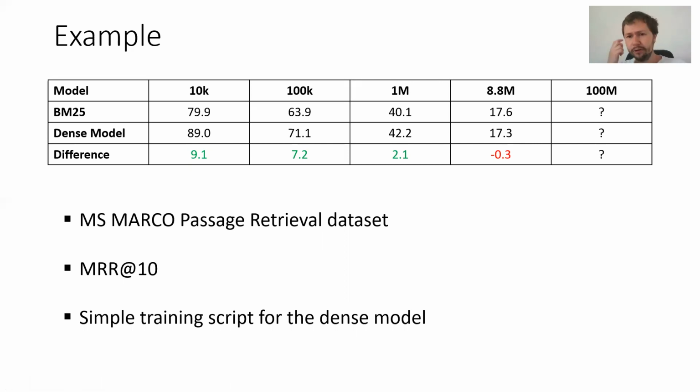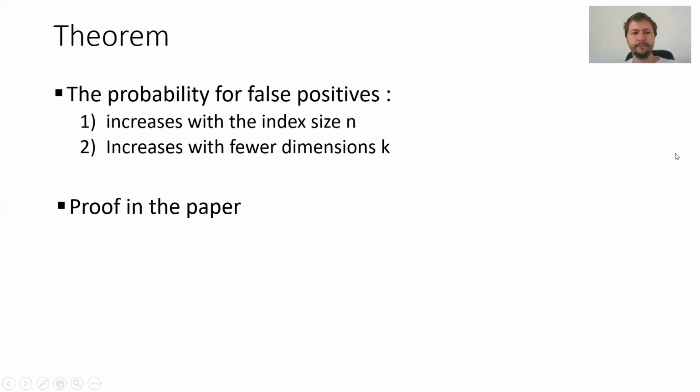And note here, the dense model was a really simple, simply trained model. There exist better models which perform a lot better on these 8.8 million documents and also perform a lot better than BM25. But the question remains the same. What happens when we go from 9 million documents to 100 million documents or a billion documents?